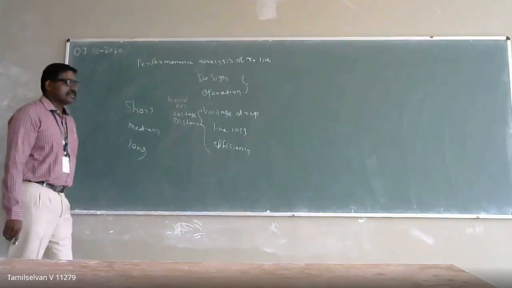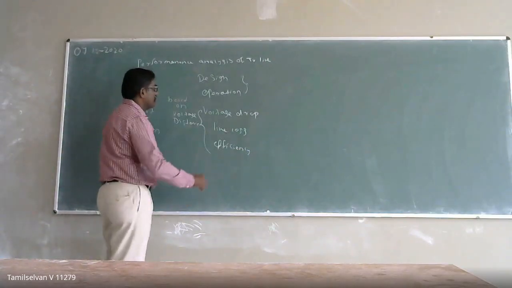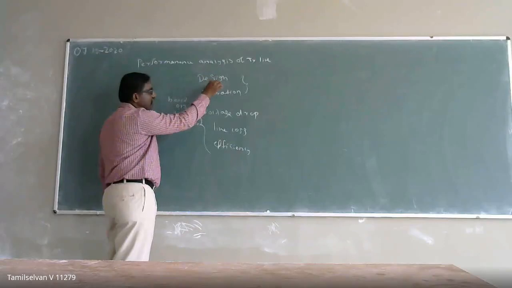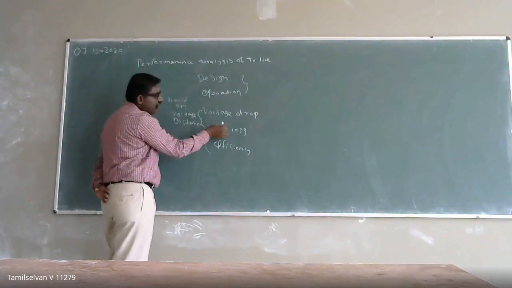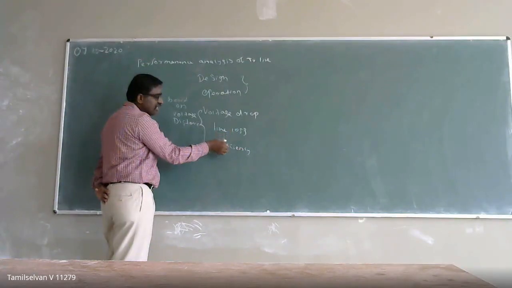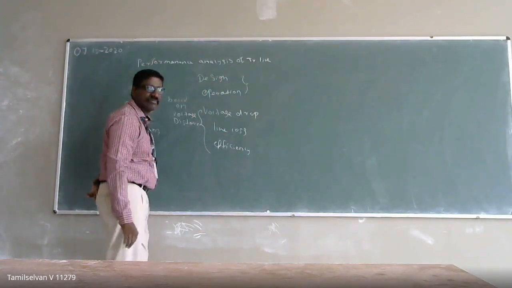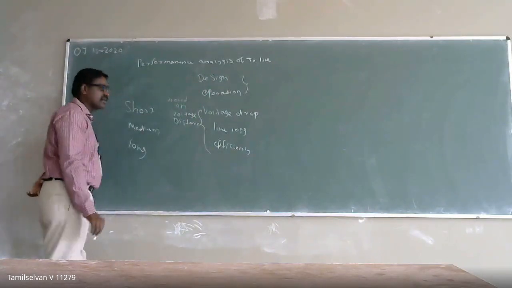Performance of our transmission line, right? The main objective here is performance analysis for designing a transmission line and for the operation of the transmission line. We need to calculate the voltage drop, the line loss, and the efficiency of the transmission line, so that we are able to analyze its performance for the design aspect as well as its operation.